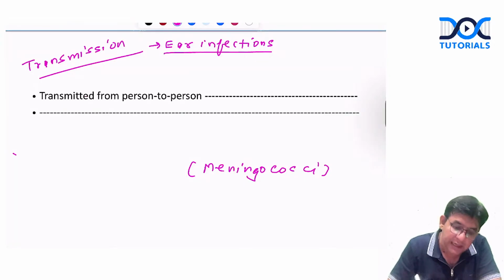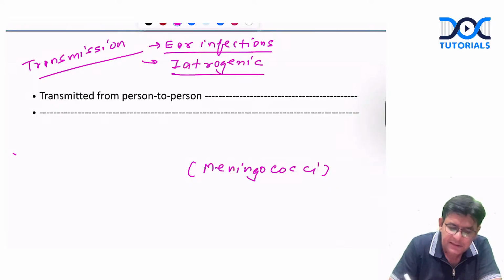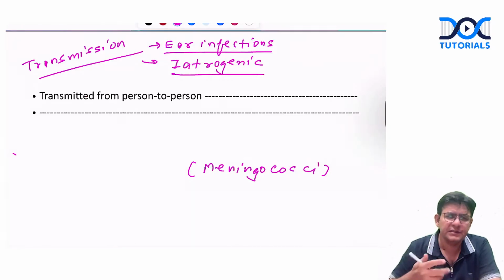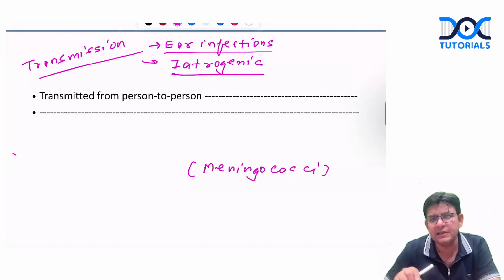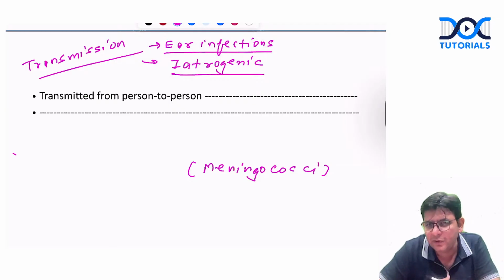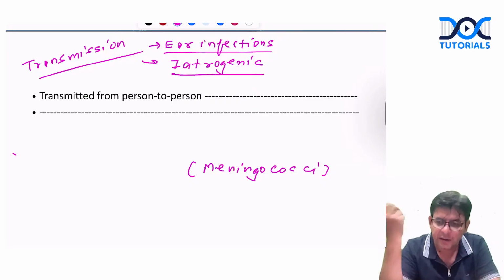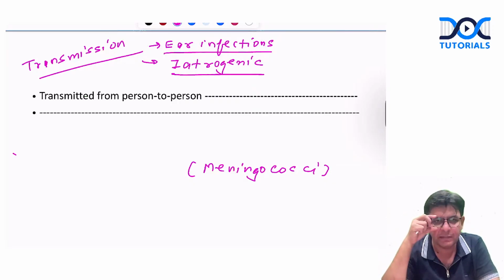Other than that, somebody may have iatrogenic causes. Iatrogenic means they are hospitalized for some other reasons, and the doctor does some interventions, and through that the transmission of organisms happens. So that can also be one of the things which lands up in the bloodstream, and from the bloodstream it goes towards the meninges.